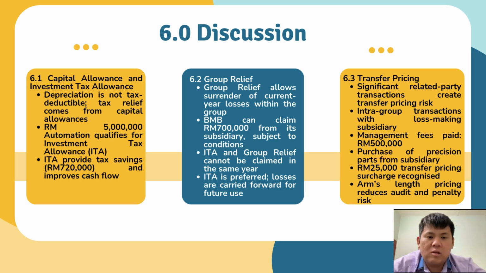Thirdly, transfer pricing is a significant compliance and ethical issue for Bamboo Manufacturing Berhad due to substantial transactions with its loss-making subsidiary. During the year, Bamboo paid 500,000 in management fees and purchased precision parts from its subsidiary. Under Section 140A of the Income Tax Act, all related party transactions must be conducted at arm's length, meaning that prices should reflect what independent parties would agree under similar situations. Based on the analysis, Bamboo proactively recognized an RM25,000 transfer pricing adjustment to align each charge with the arm's length principle. This reduces the risk of audit adjustment and penalty by LHDN.